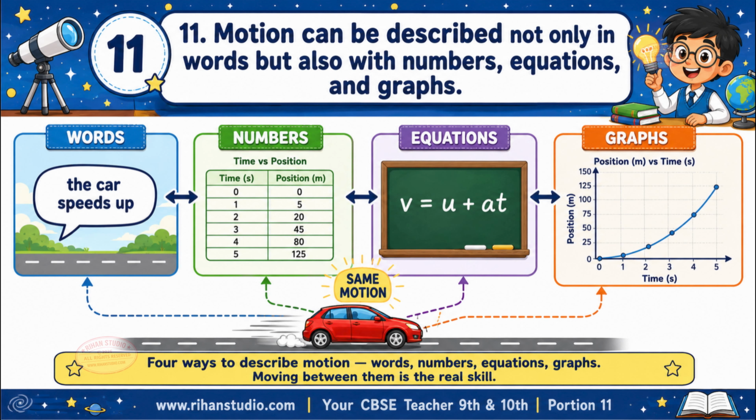Understand the plan of the chapter. We will describe motion in 4 ways: words for definitions, numbers for values, equations for formulas, and graphs for pictures. Being able to move between these 4 is the real skill.